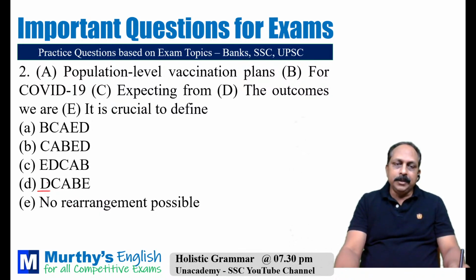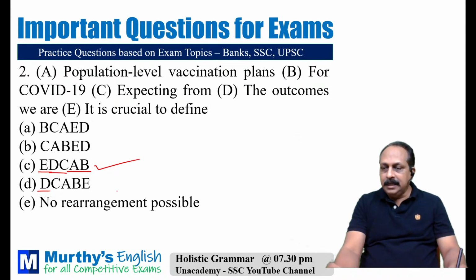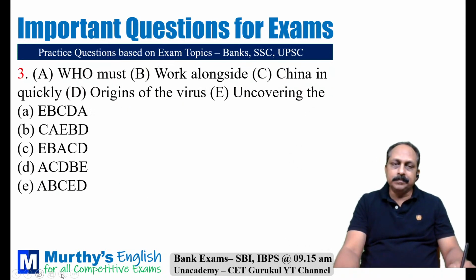Here, how many options begin with E? Only one option. It is crucial to define the outcomes we are expecting from population level vaccination plans for COVID 19. Answer should be C. It is crucial to define what the outcomes we are expecting from, again, what? Population level vaccination plans for COVID 19. Answer is C. EDCAB. That's right.